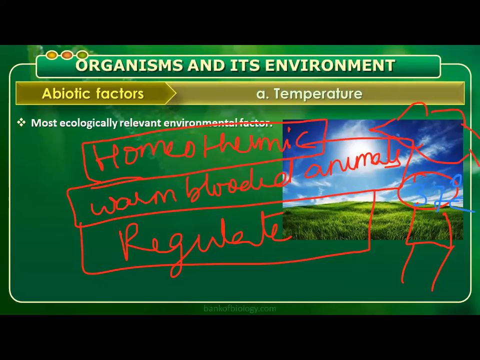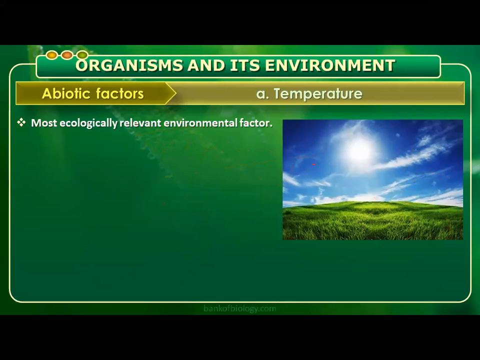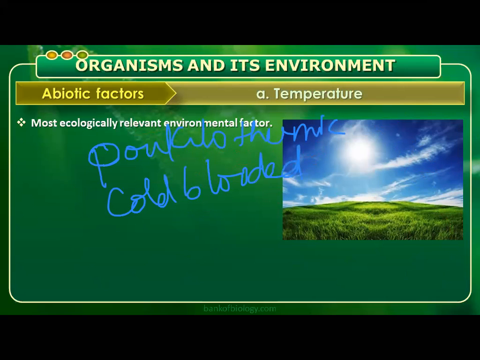What do you call it? Homeothermic, warm-blooded, or regulator? Let's see the contrast. Poikilothermic animals are also called cold-blooded animals. Then we say here they are conformers.